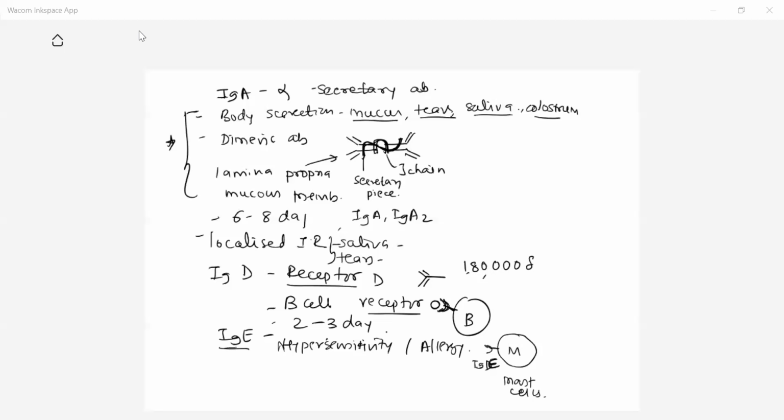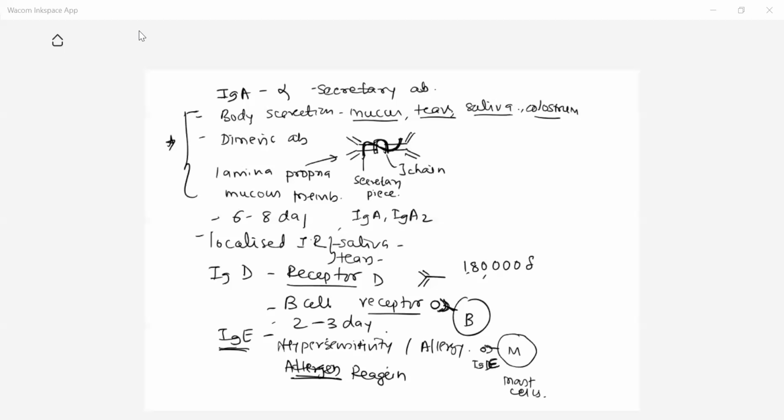So IgE antibodies are the allergic antibodies. They are called reagin antibodies. Actually, the antigen is called an allergen, and the antibodies, IgE antibodies, are the reagin antibodies. They are involved in the hypersensitivity or allergic immune response.